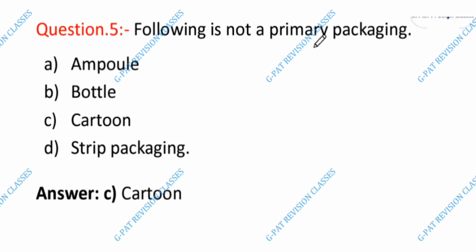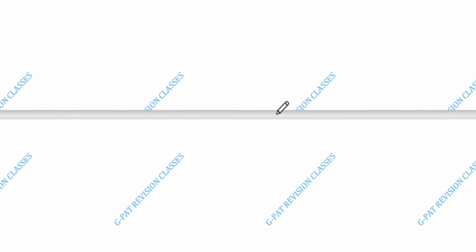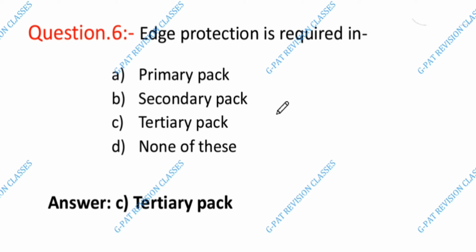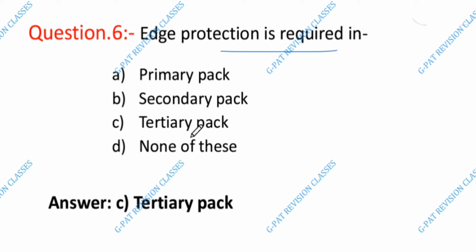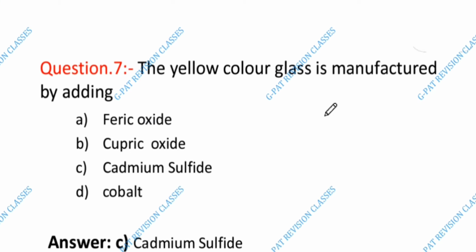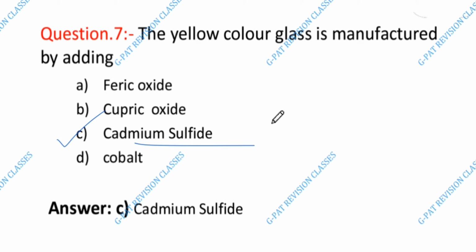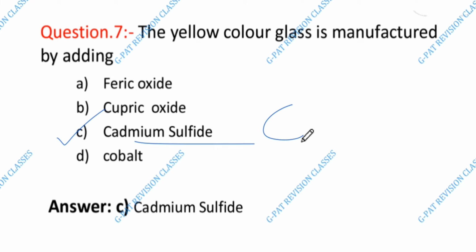Okay. Next is 5 question number. Following is not a primary packaging. The answer is C, carton. Okay. Next is 6 question number. Its protection is required in, the answer is C, tertiary pack. Next is 7 question number. The yellow color glass is manufactured by adding, the answer is C, cadmium sulfide. The answer is C.